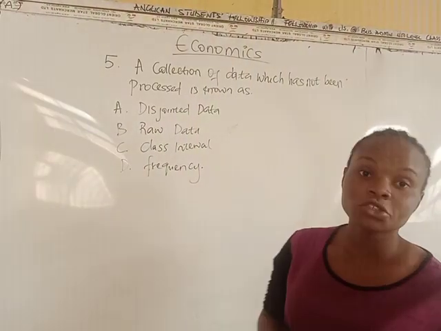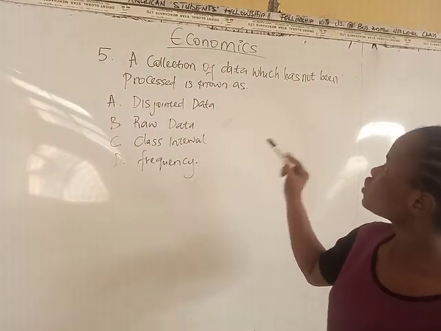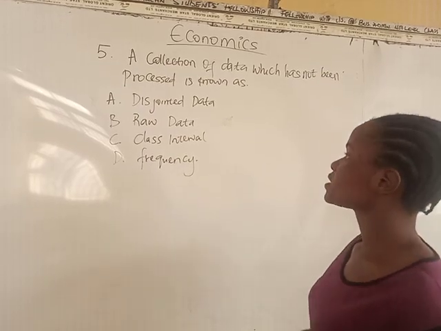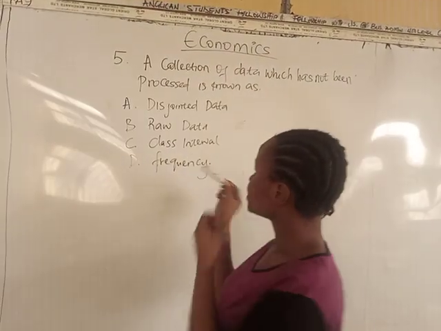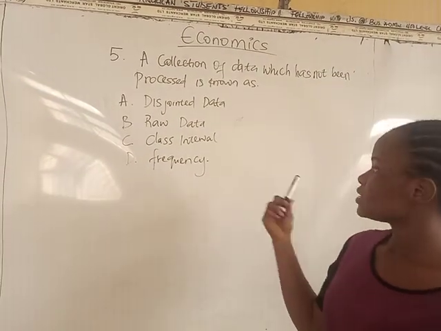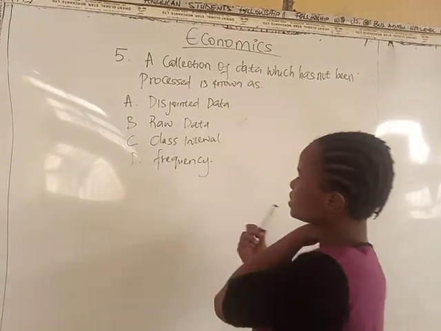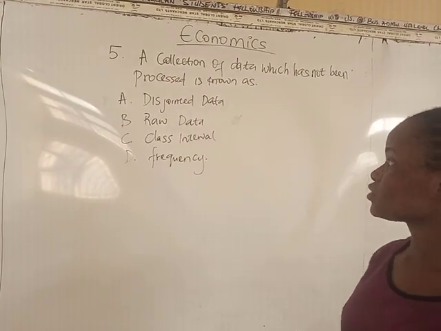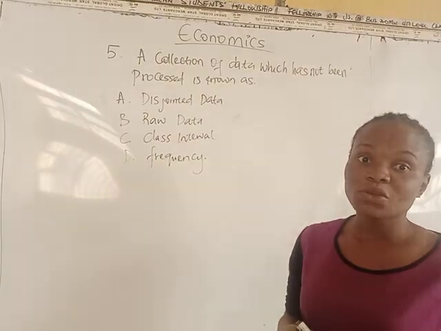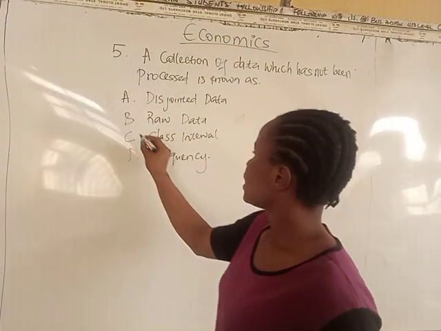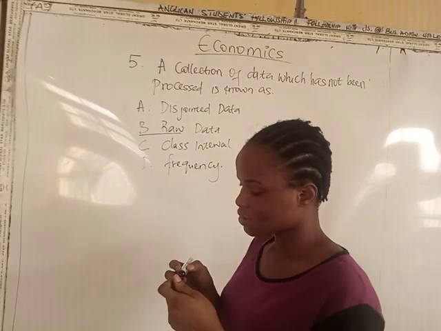Now we go over to question number 5. A collection of data which has not been processed is known as A, disjointed data, B, raw data, C, class interval, D, frequency. So here, data that has not been processed yet is known as raw data, while the one that has been processed is known as information. So our answer here is B, raw data.